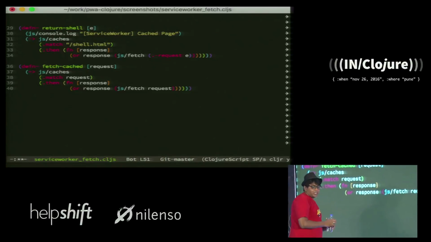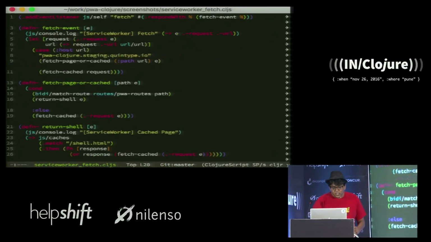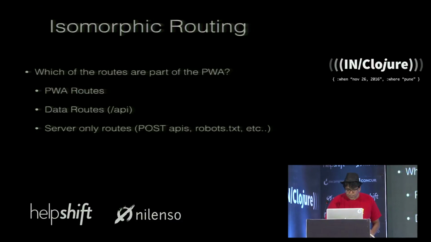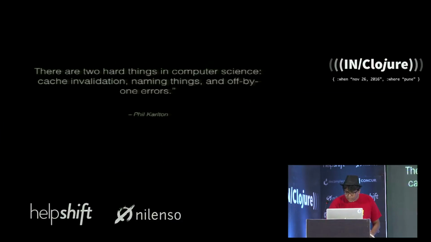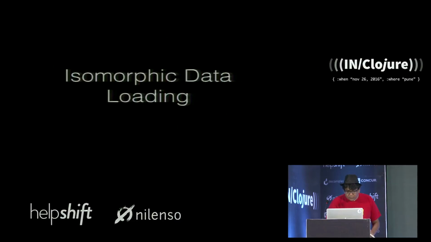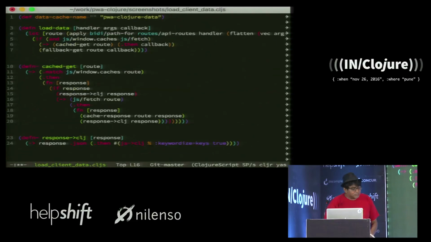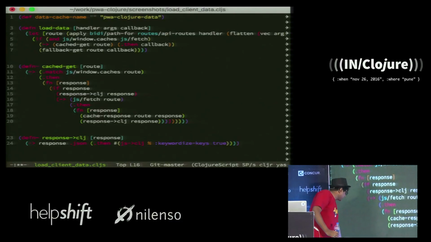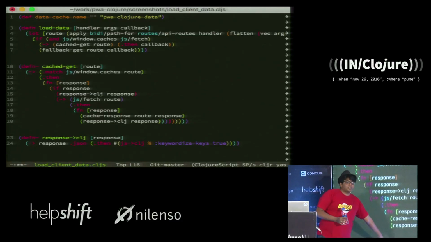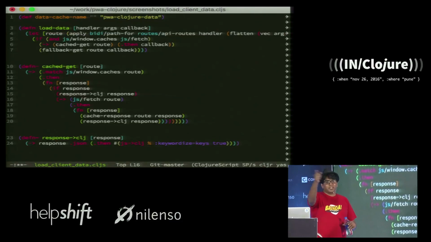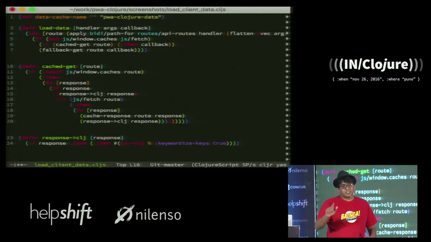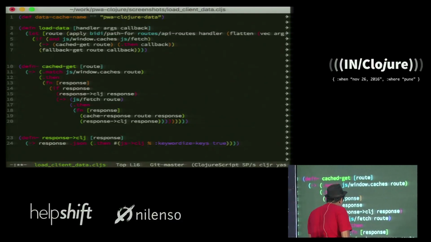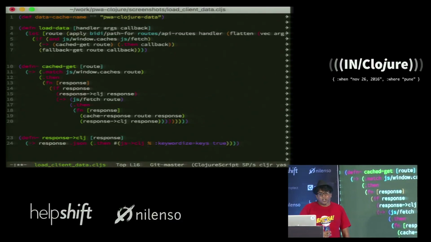Okay, so that's one. Two is that with things like service workers, you'll see that some things like JSON serialization are done for you as well. Over here you can see I take the response and I call .json on it, which, to combine these two questions, actually returns a promise with the JSON in it, right? So it makes more sense to do that. So that's answer number 2.